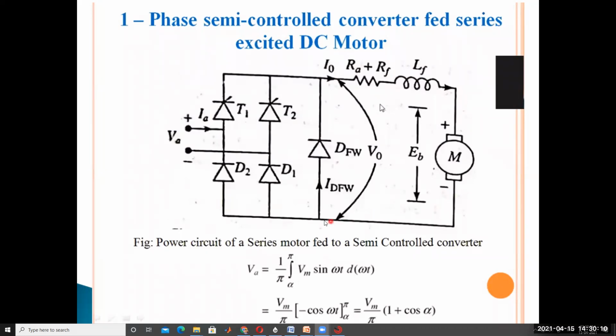The armature current flowing opposite in the motor is generally called plugging. We will discuss this concept in the next class, next unit: plugging, regenerative braking, dynamic braking.